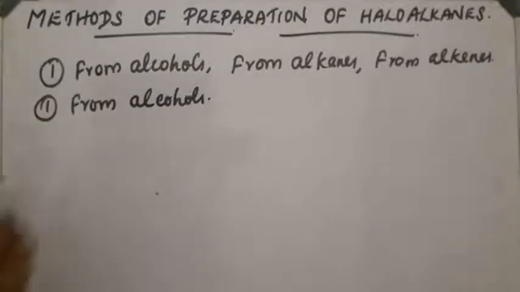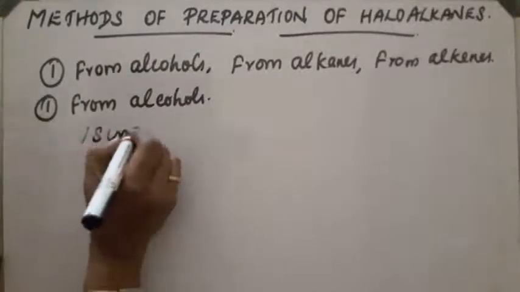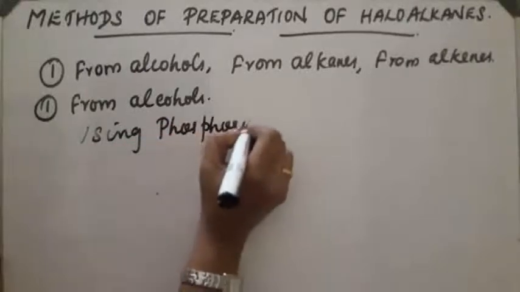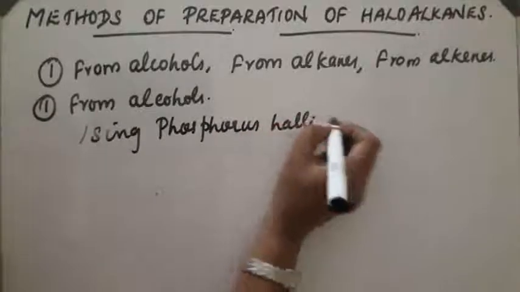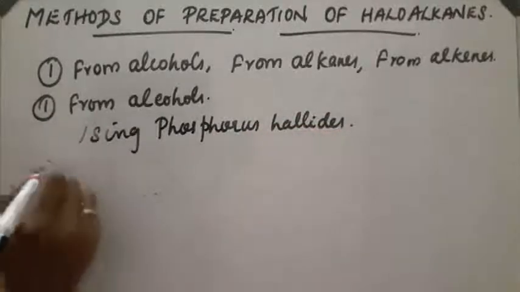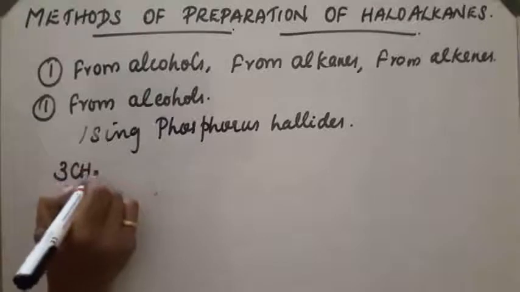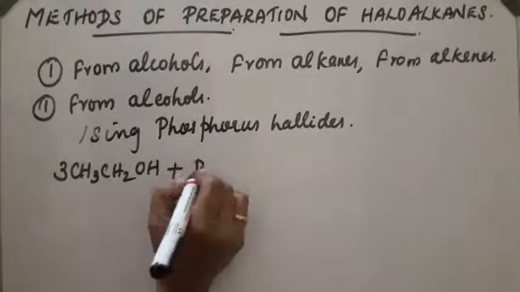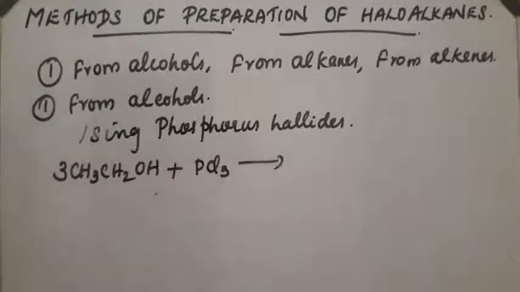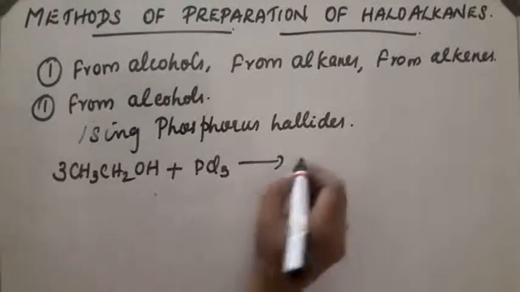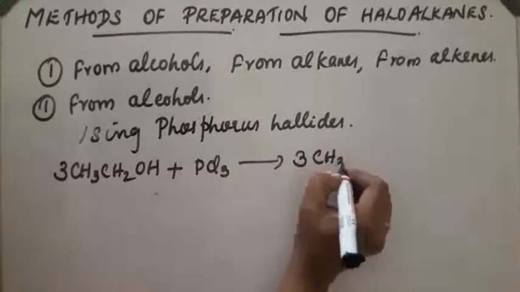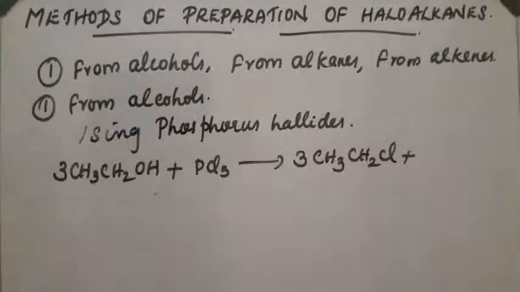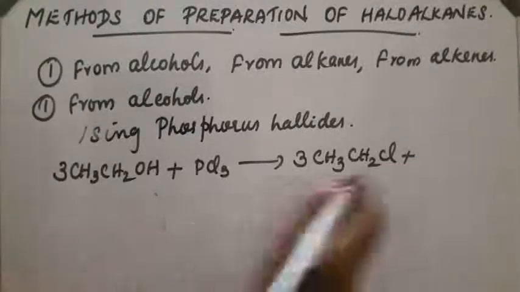Next, using phosphorus halides like PCl5 and PCl3. First, 3CH3CH2OH, ethanol, on reaction with PCl3. The reaction takes place and an alkyl chloride is obtained, 3CH3CH2Cl, plus H3PO3.